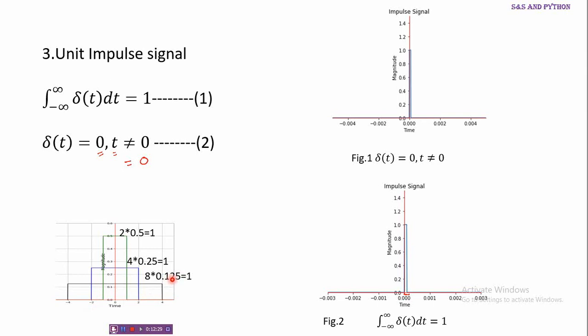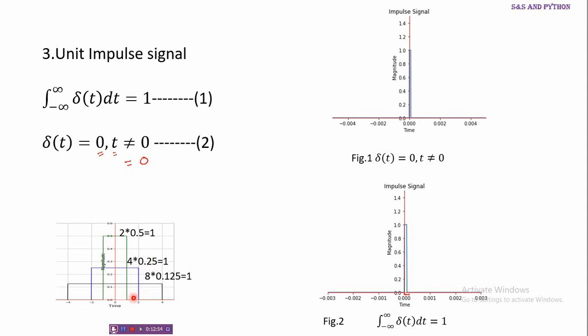So the height is 0.125, that is 1 over 8, times the width, is equal to 1. Suppose we decrease the width of this rectangle to 4, extending from minus 2 to plus 2, then proportionately we have to increase the height so that the area is equal to 1.